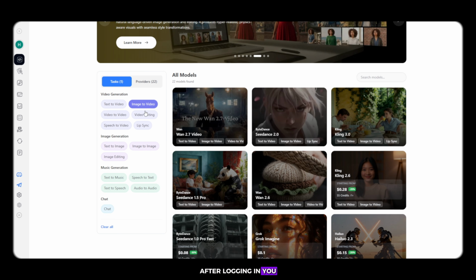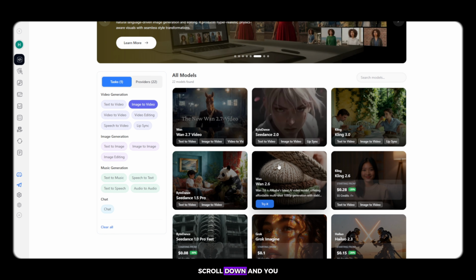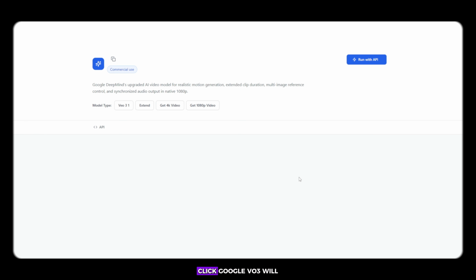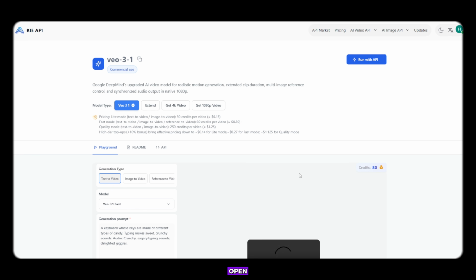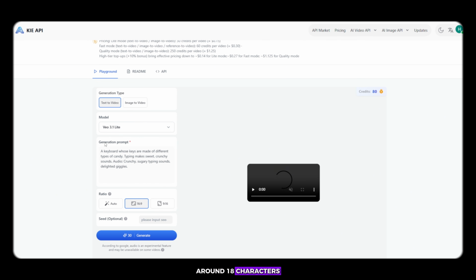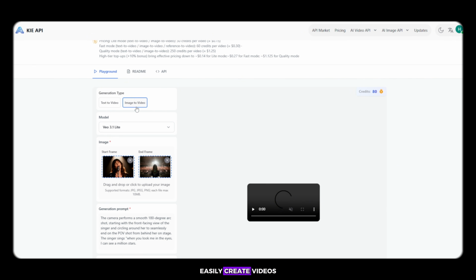After logging in, you will see different tool options. Simply click on Image to Video. Scroll down and you will find Google Veo 3. Just click on it. As soon as you click, Google Veo 3 will open. On the right side, you will see multiple character options, around 18 characters. Using this, we can easily create videos.